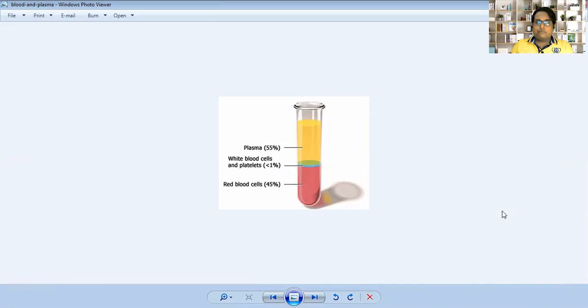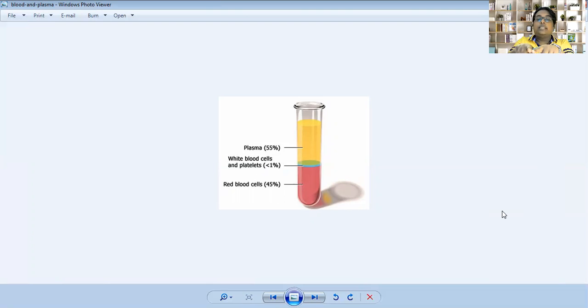I want to tell you one important thing. Plasma easily flows with our blood components, but it never mixes with blood. Their density is different. They flow together with our blood.